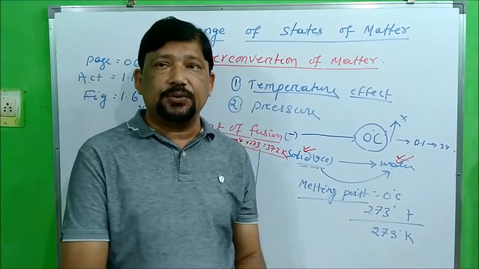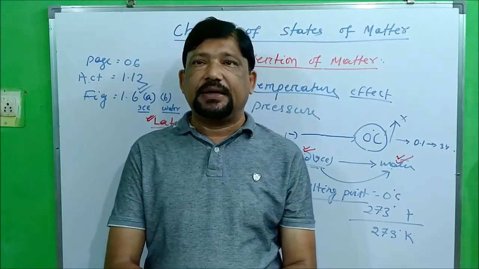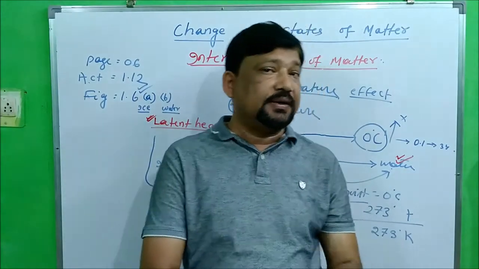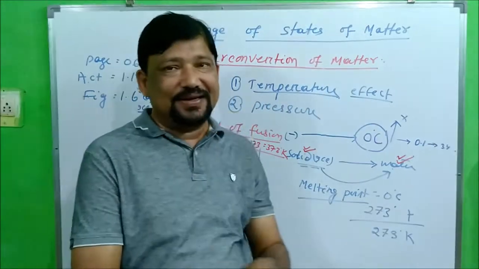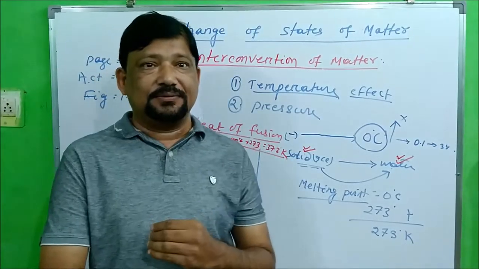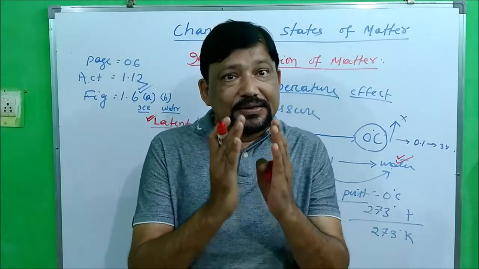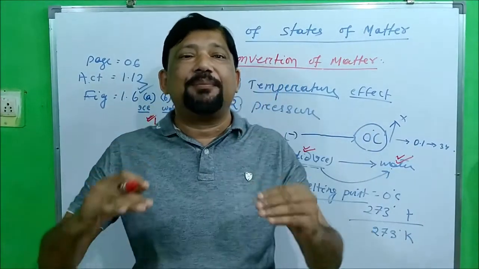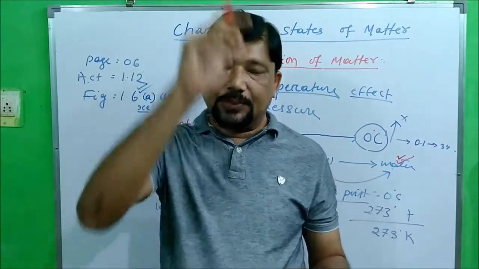So the temperature at which a liquid starts boiling at atmospheric pressure is called boiling point. Again, one point you have noted here, that the temperature is not rising. Clear? At 100 degree centigrade, what happens here? The particles of liquid still go apart from it, and they try to escape from the beaker in the form of vapor.